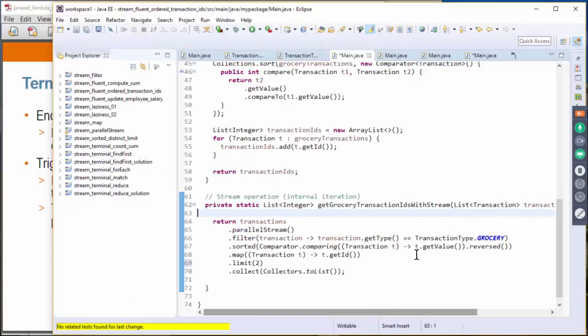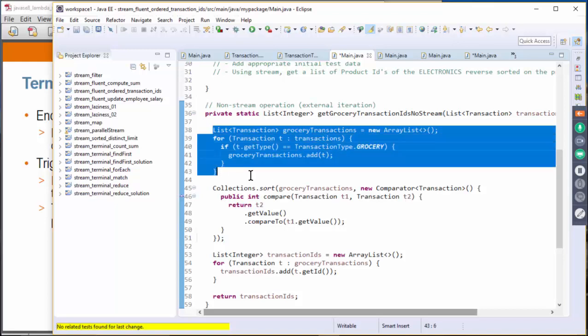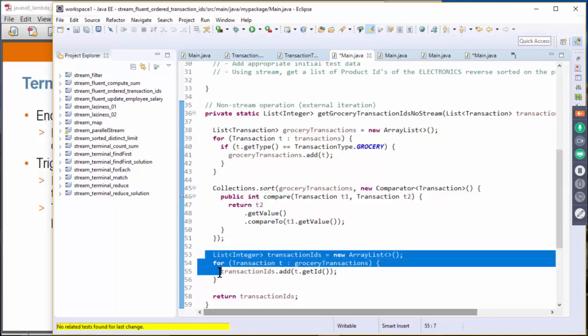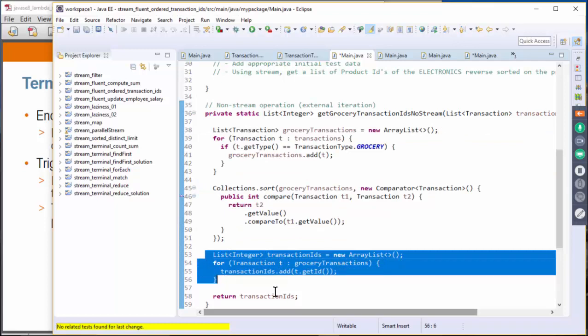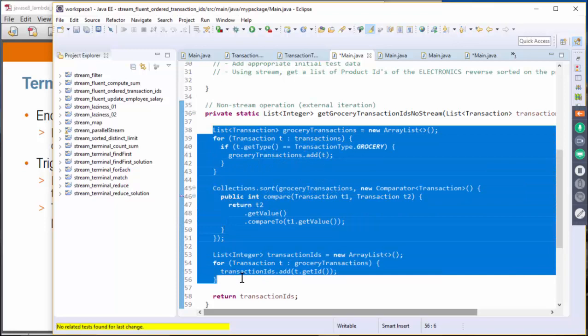Again, this can be compared to a for loop. If you remember this transaction example, suppose you have 1 million items. Here you are going to perform this for loop for 1 million items, and you're going to perform sorting for 1 million items, and then do this for 1 million items, and later on you just want the two as a result. So you are basically performing all these things in vain, wasting a lot of cycles.